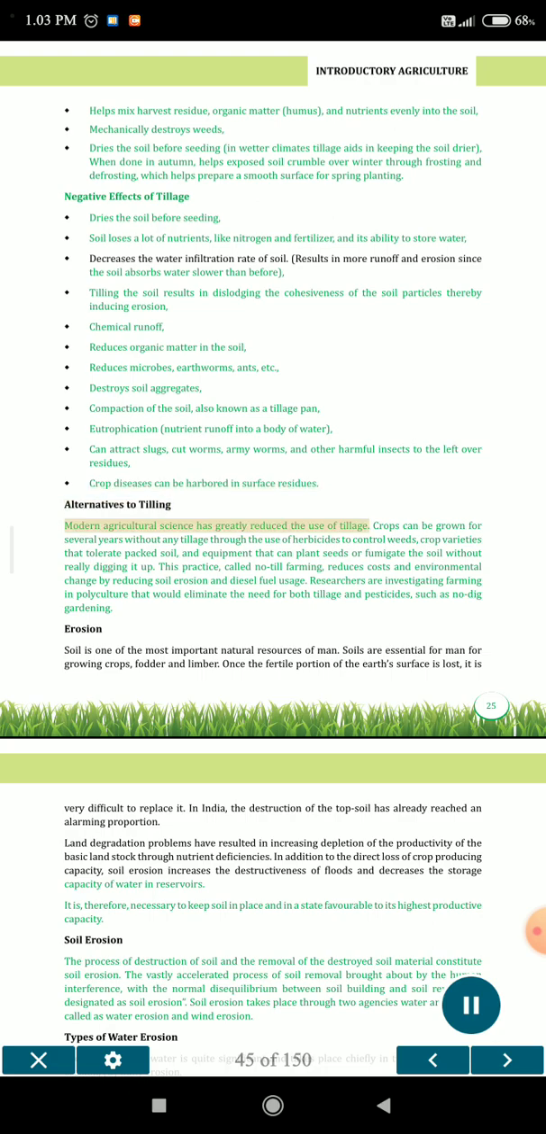Alternatives to tilling. Modern agricultural science has greatly reduced the use of tillage. Crops can be grown for several years without any tillage through the use of herbicides to control weeds, crop varieties that tolerate packed soil, and equipment that can plant seeds or fumigate the soil without really digging it up. This practice, called no-till farming, reduces costs and environmental change by reducing soil erosion and diesel fuel usage.